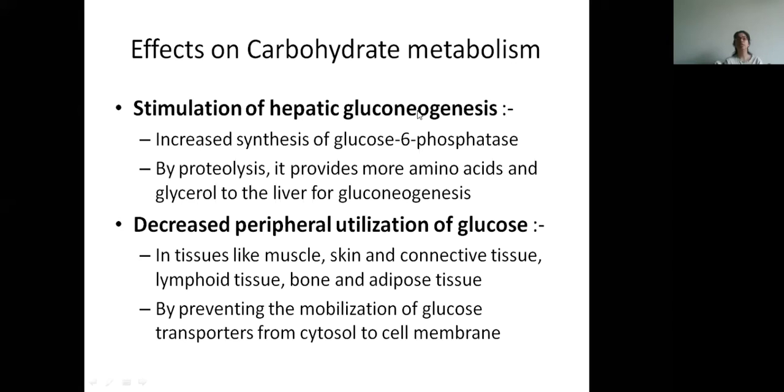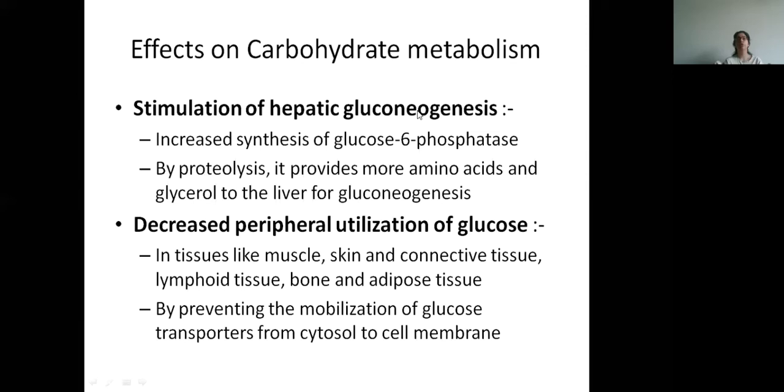As you must be aware, gluconeogenesis is the synthesis of glucose from non-carbohydrate sources like amino acids, keto acids. So it stimulates hepatic gluconeogenesis by increased synthesis of glucose 6-phosphatase.